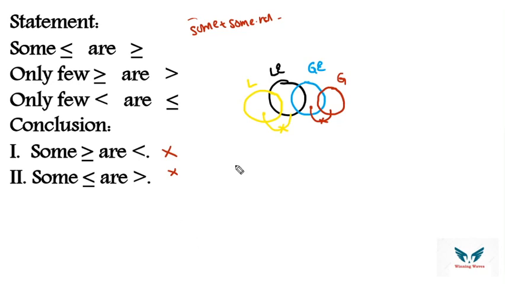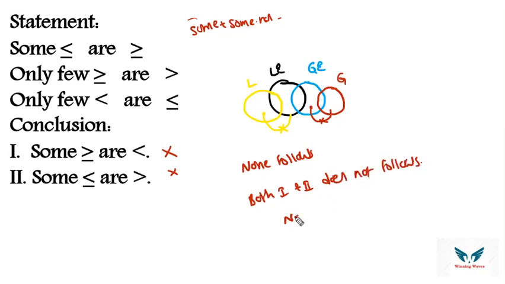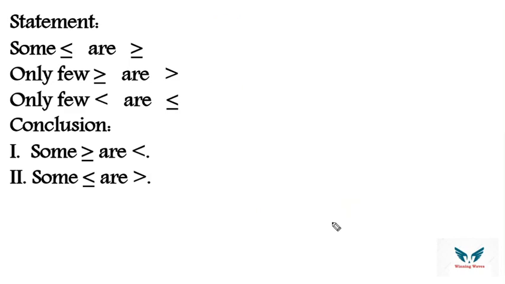So what is our answer for this particular question? Means none follows, or we can say both 1 and 2 does not follow. Okay, out of these two any one answer will be there, or we can say neither 1 nor 2 follows. Okay, so depend upon the option you can choose accordingly. Okay, neither conclusion 1 nor conclusion 2 follows. Okay, like that. Okay, then let's go with respect to the last question of the day.